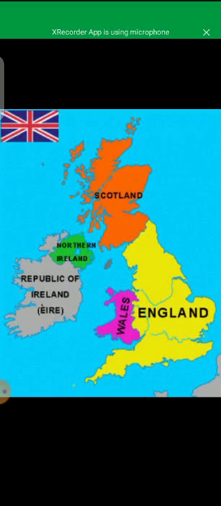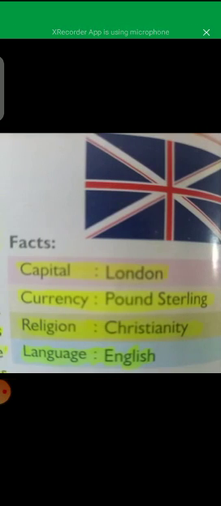This is the exact map of the United Kingdom, which is made up of 4 nations: Scotland, England, Wales and Northern Ireland. Let's come to the facts about the topic of United Kingdom. There are 4 facts of United Kingdom: the capital is London, the currency is pound sterling, religion is Christianity and language is English.